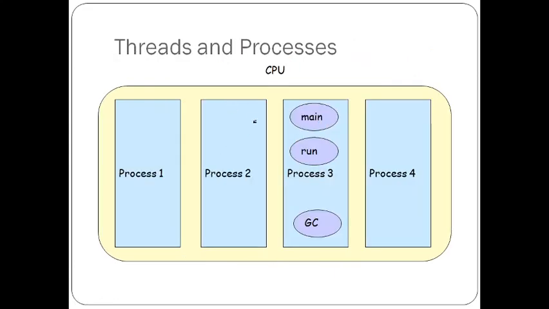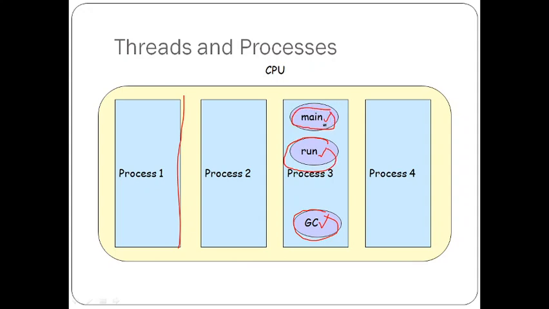And see one more example. What is a process and what is a thread? A process is a single application program. Whatever program we have written is called one process. But a thread is within one program. For example, I have written one Java program. Within that, I have a main method, and the main method has a sub method called the run method, and there is a garbage collector. I call my garbage collector one thread, I call my run method another thread, and I call my main method another thread.